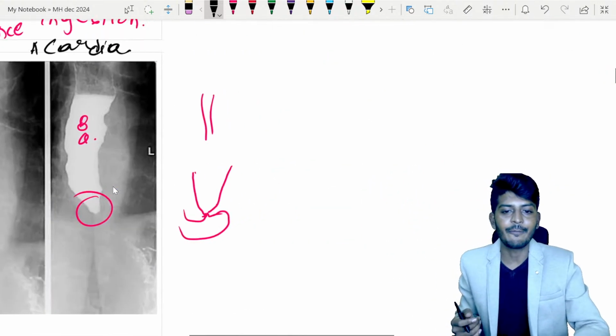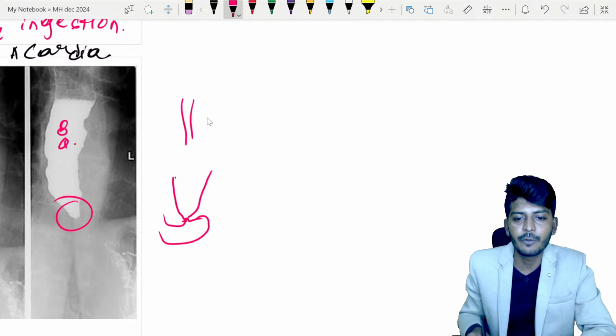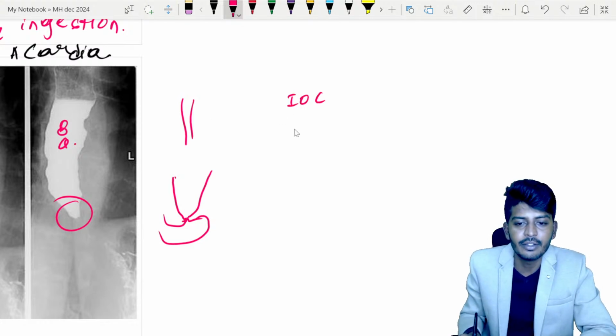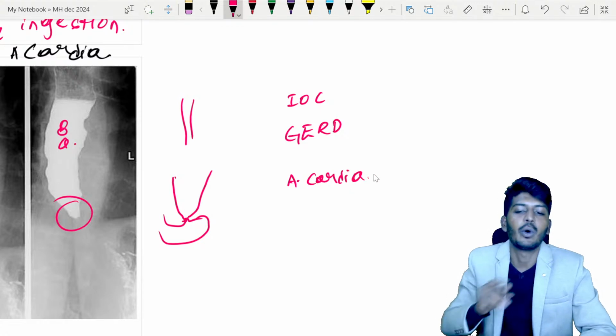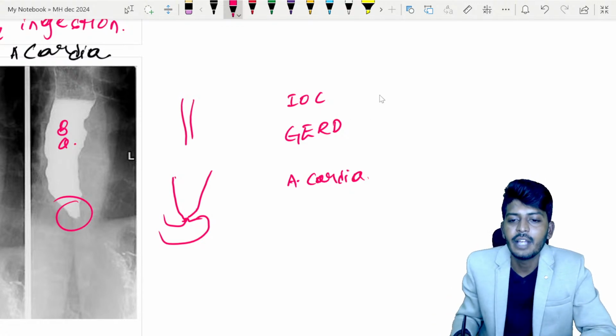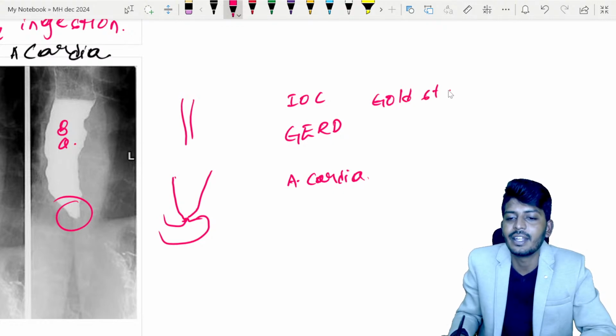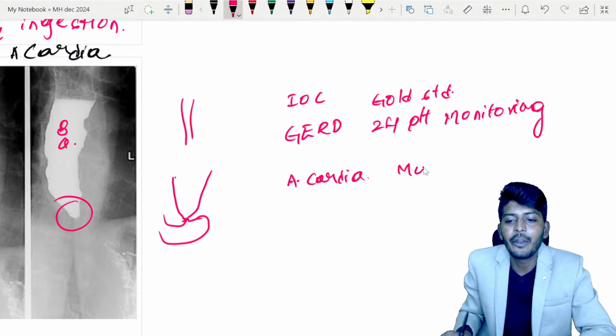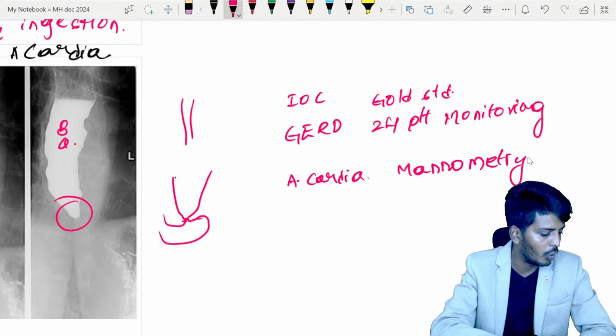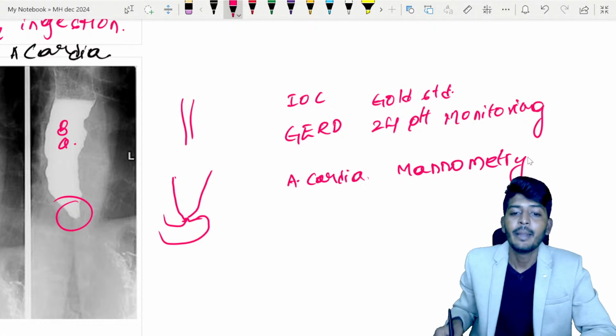And here I find many of my students sometimes get confused. What is the investigation of choice between these two diseases, gastroesophageal reflux disease and Achalasia cardia? Remember, for gastroesophageal reflux disease, the gold standard investigation is 24-hour pH monitoring. And in Achalasia cardia, manometry. Manometry means, yes, we are checking the pressure of the lower esophagus. So please understand, do not make this mistake.